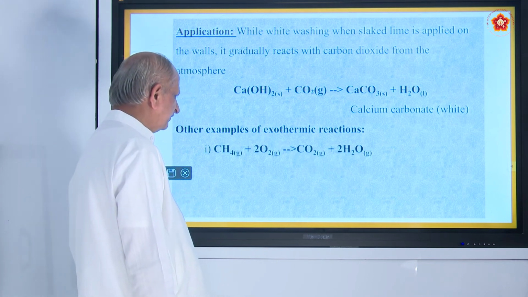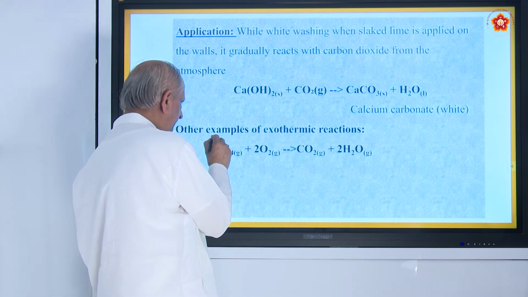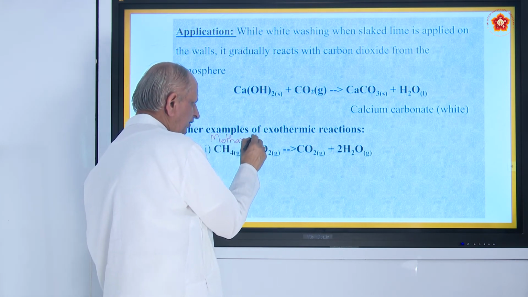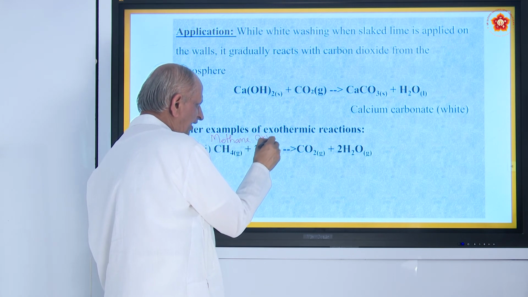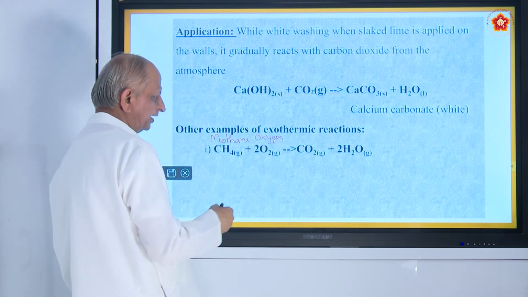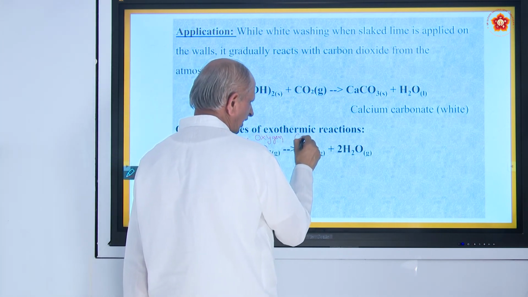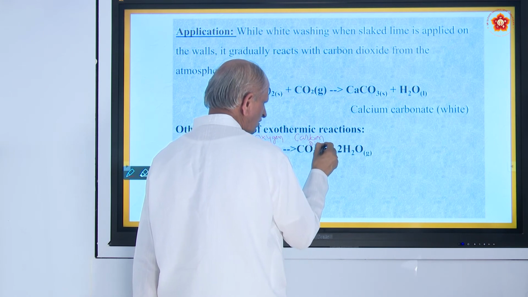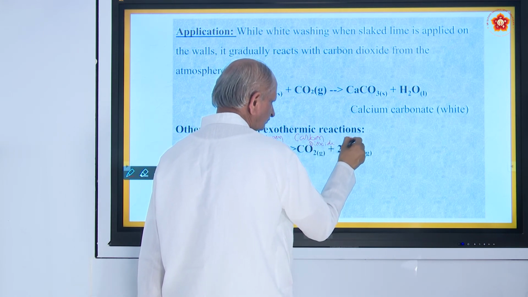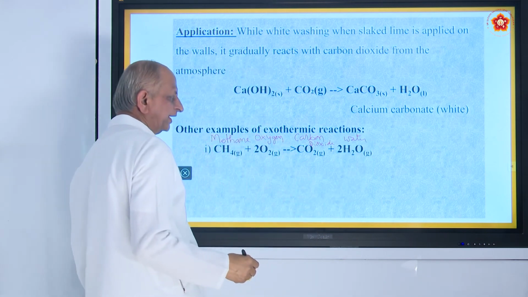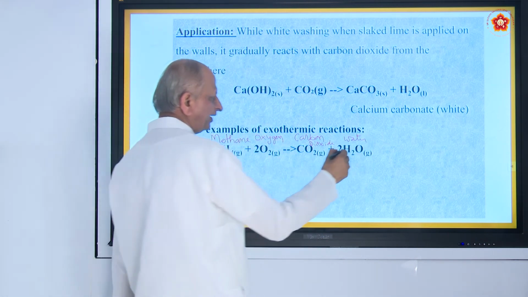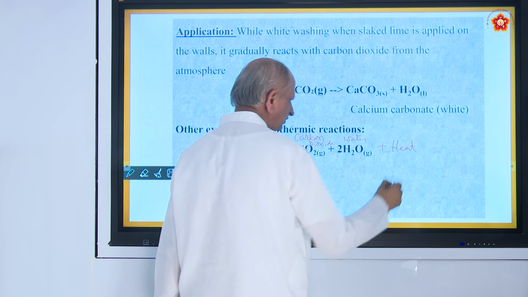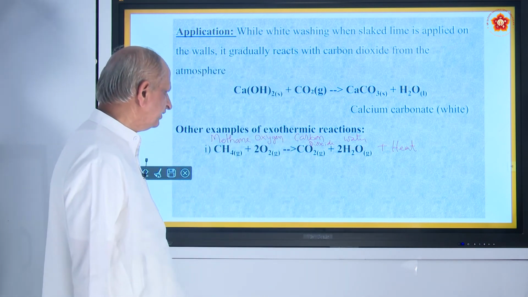And some more examples. CH4 is methane, you can note down. When methane reacts with oxygen, it forms carbon dioxide. O2 is oxygen. What is CO2? Carbon dioxide. What is H2O? Water. It is also an exothermic reaction. There is an evolution of heat. When methane reacts with oxygen, heat is evolved.